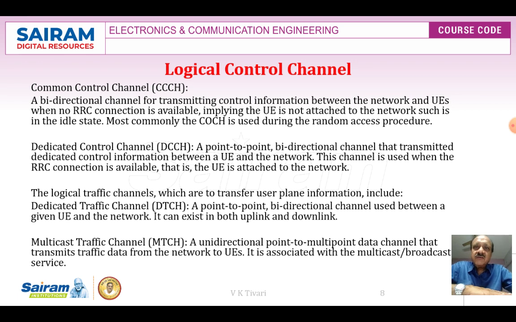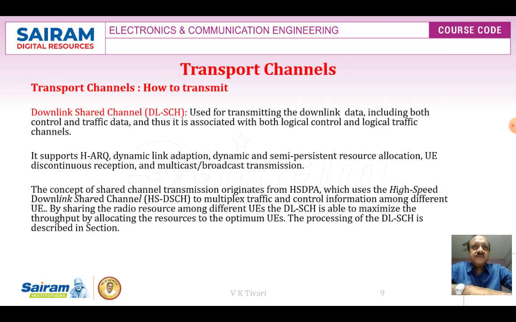Logical traffic channels, which transfer user plane information, include the dedicated traffic channel, a point-to-point bidirectional channel used between a given user equipment and the network. It can exist in both uplink and downlink. Then the multicast traffic channel: a unidirectional point-to-multipoint data channel that transmits traffic data from the network to the user equipment. This is associated with multicast and broadcast services.